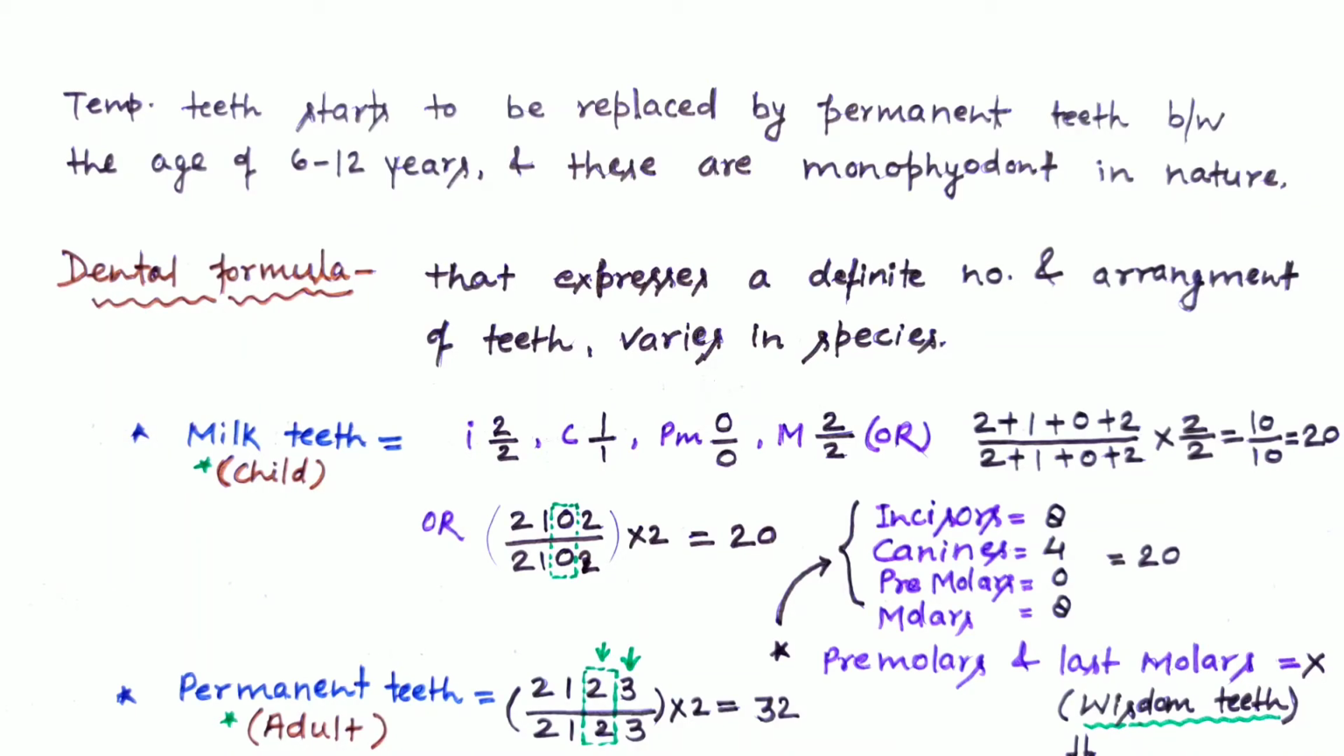As we discussed, in humans there are milk teeth as well as permanent teeth. So first, about milk teeth, that occur in the childhood phase. We also discussed that human beings are heterodont in nature, meaning they have 4 different types of teeth in their jaw that are structurally as well as functionally different from each other: incisors, canines, premolars and molars.